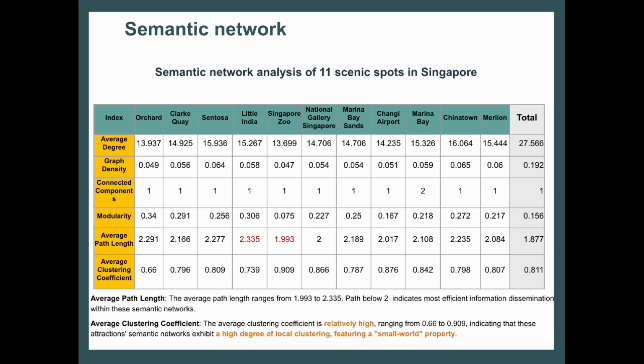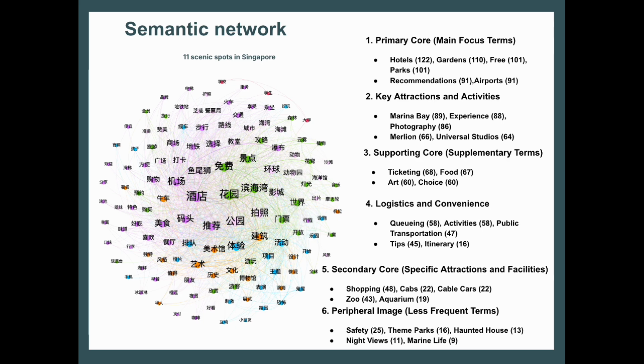the information. Next, for average clustering coefficient, it was actually relatively high, ranging from 0.66 to 0.909, indicating that these attraction semantic networks exhibit a high degree of local clustering featuring a small world property. So Singapore Zoo had the highest clustering coefficient of 0.909, indicating tight connections within its neighborhoods, possibly forming multiple close-knitted groups. So Chinatown had 0.798 and Malayan 0.807, also showing high clustering, suggesting that the information within these networks can be easily exchanged within localized groups.